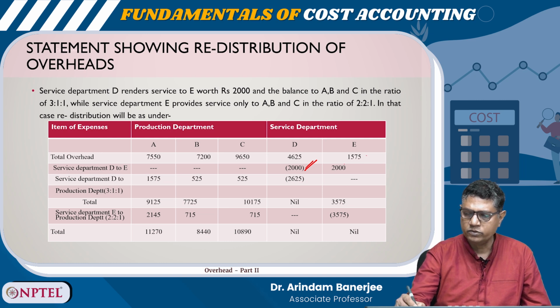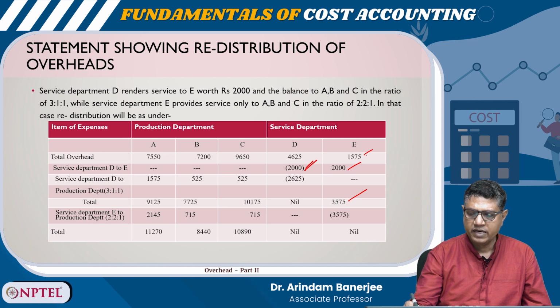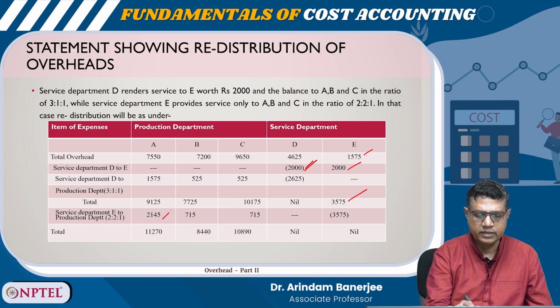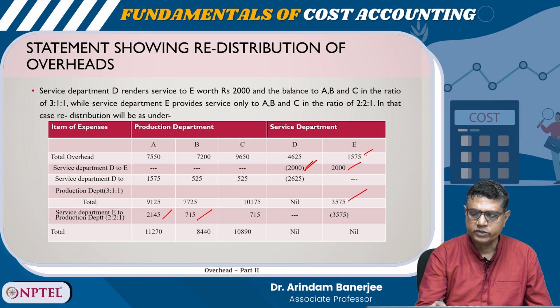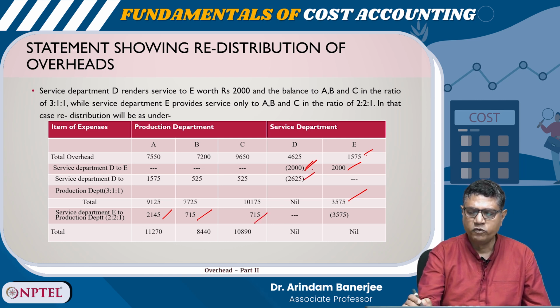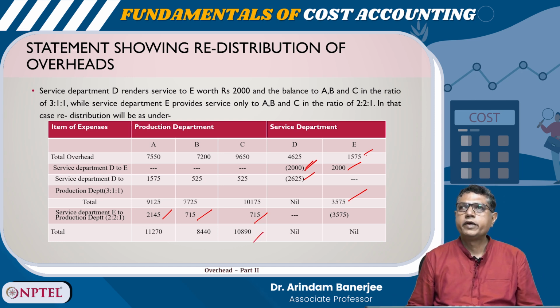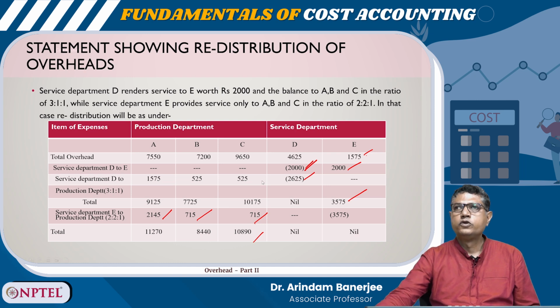If I add this to this plus this, this 3575 I am again redistributing here in the ratio of 2:2:1, and this total overhead in department D I am reallocating to the production departments in 3:1:1. Okay. So, if I add, I will get how much? I will get this. Is it okay?